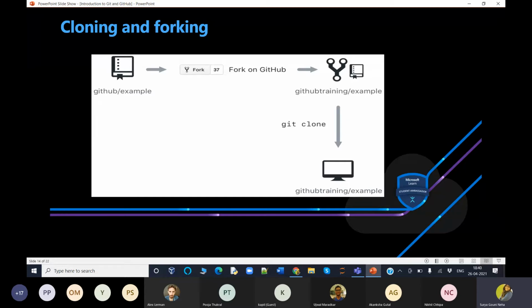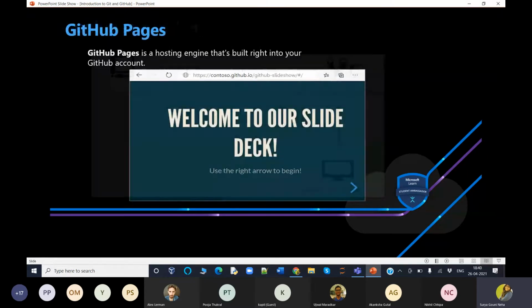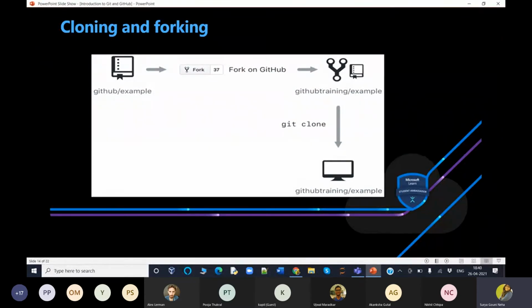So, cloning and forking. GitHub provides multiple ways to copy a repository so that you can work on it. What is cloning a repository? Cloning a repository will make a copy of the repository and its history on your local machine. If you have write access to the repository, you can push changes from your local machine to a remote repository, which is called origin.